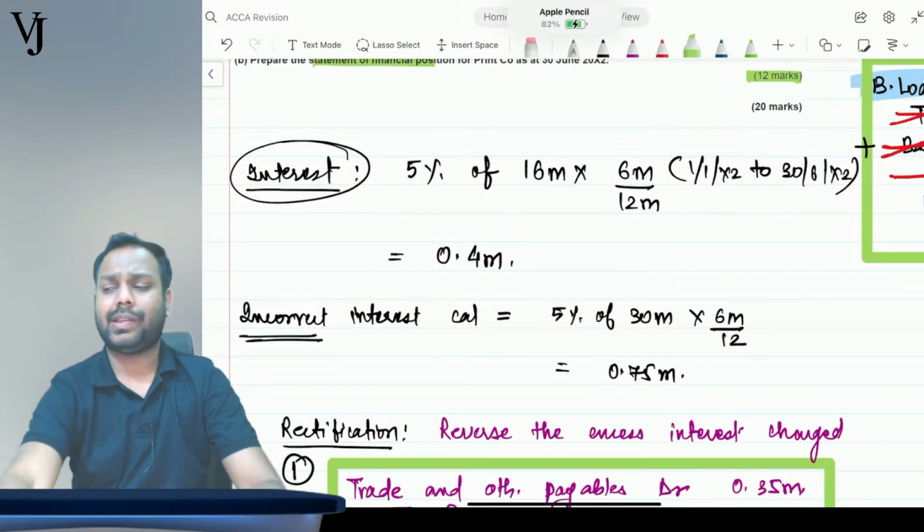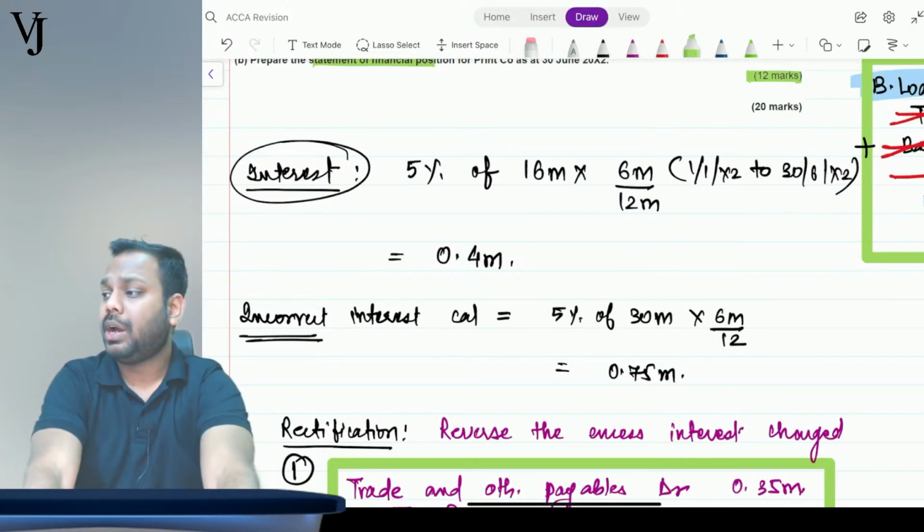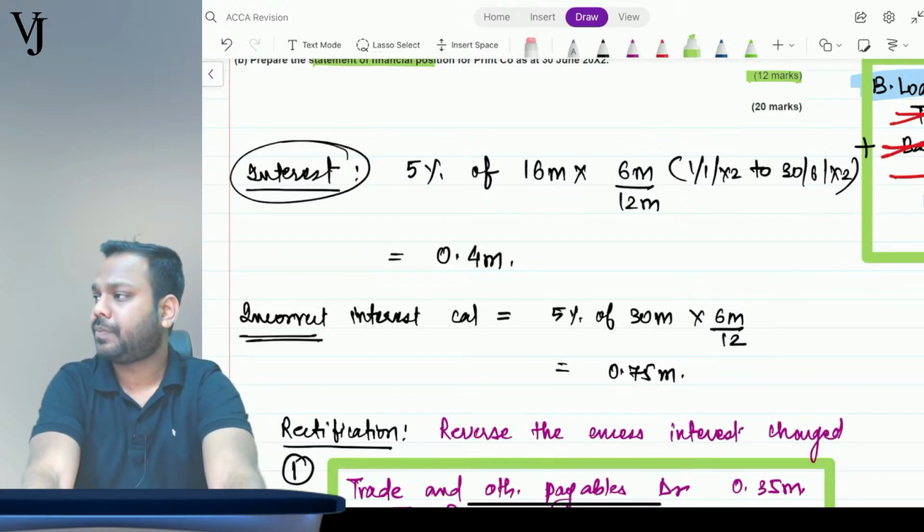But now let's start to solve this question in the ACCA practice platform.